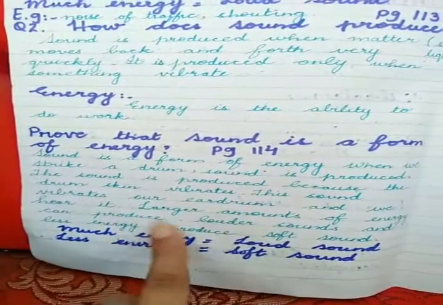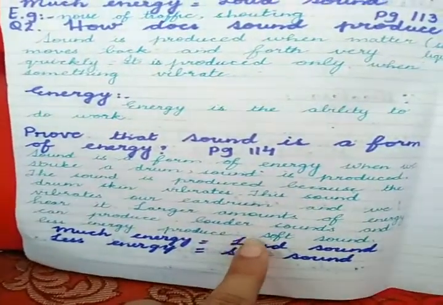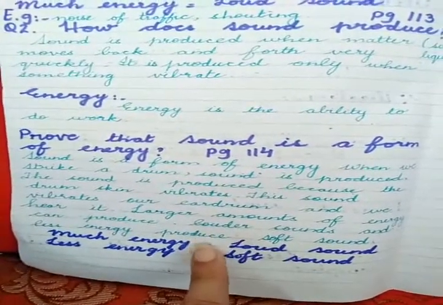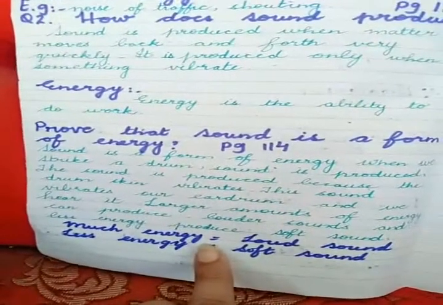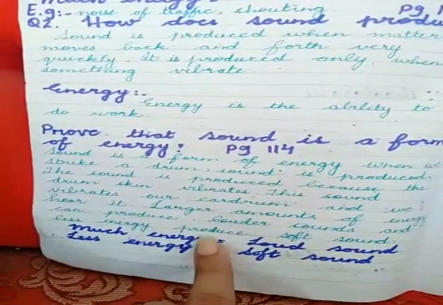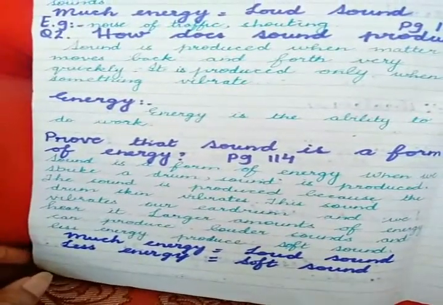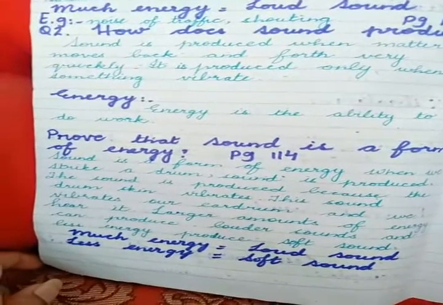A larger amount of energy can produce louder sounds and less energy produces soft sounds. I have explained to you that the more the energy, the louder the sound, and the less the energy, the softer the sound. So it means that vibration affects the volume of a sound. The higher and the quicker the vibrations, the louder the sound produced.